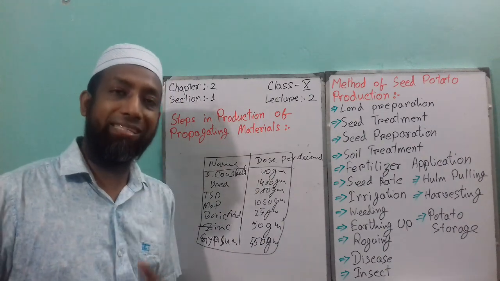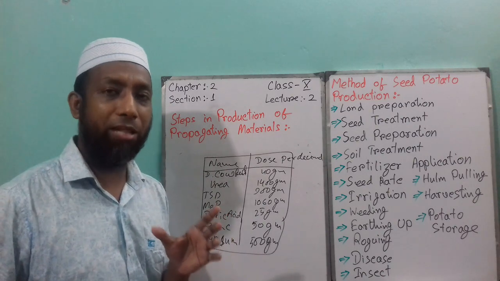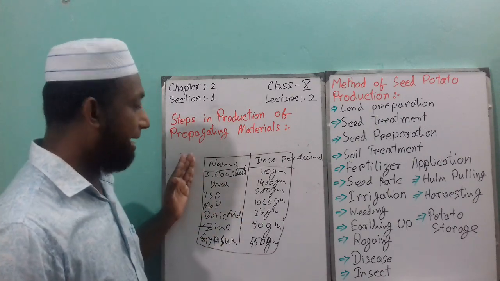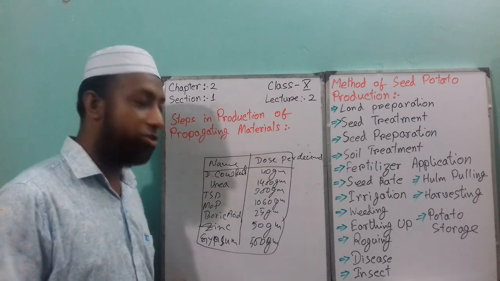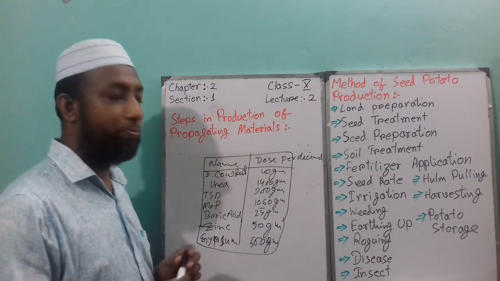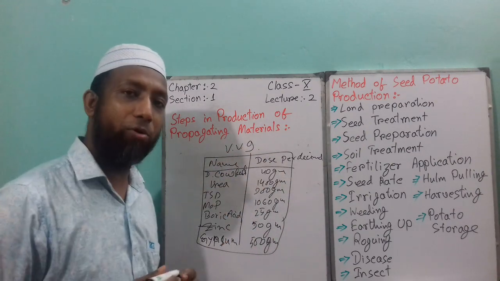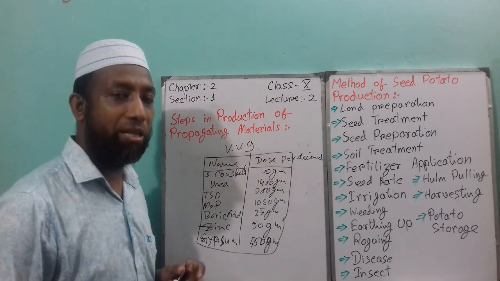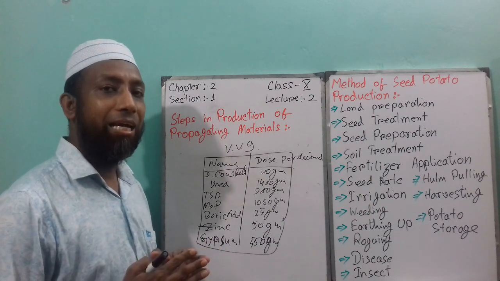Sometimes in your exam, they give you some very simple math. They might provide you this table, or they might not. So you have to memorize this one. This is very important. For example, the math is like: Mr. Rohim applied this.